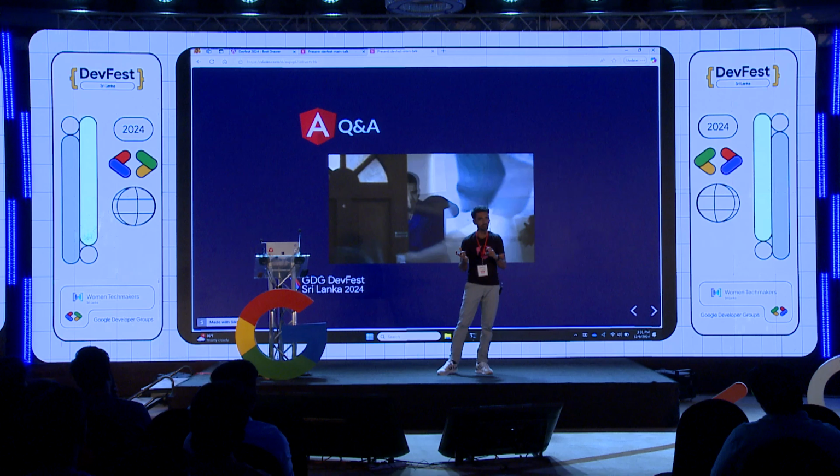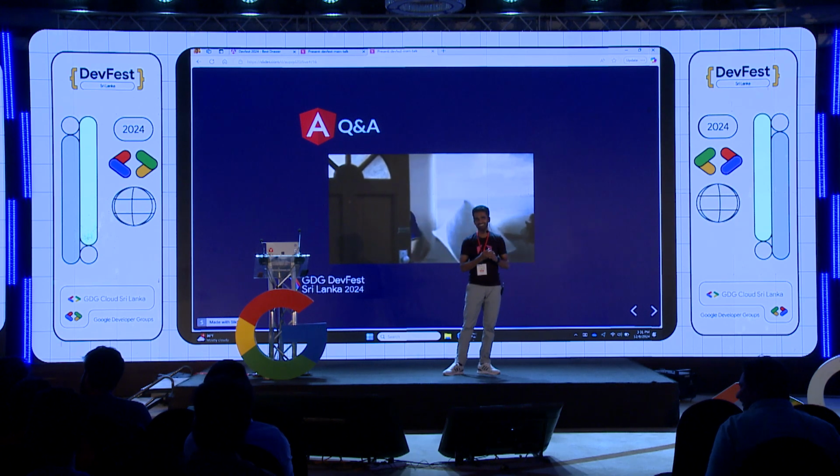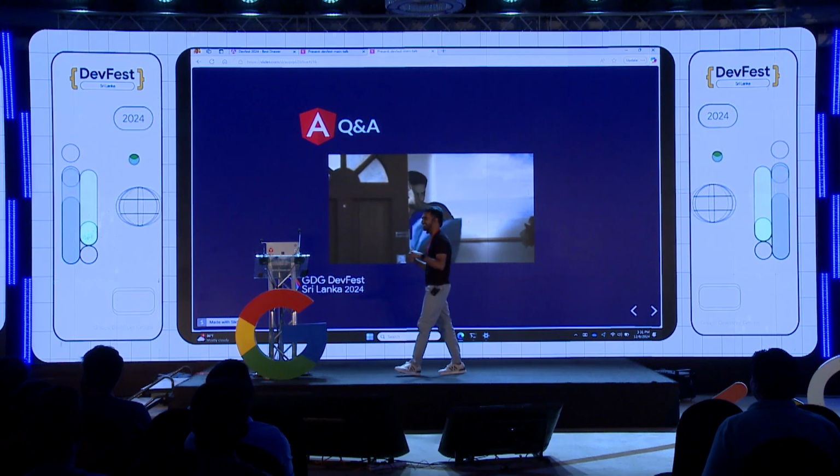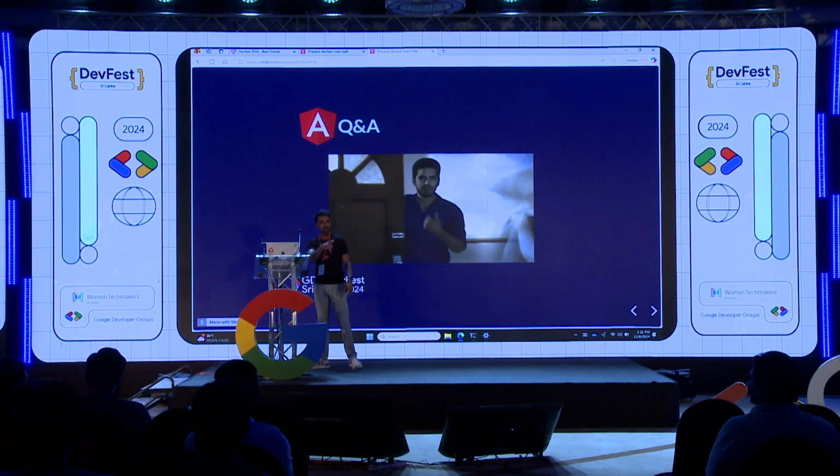Yeah, the question is, is there any way to integrate material into Angular, right? So the question is about, is there a way to integrate Angular material animation to Angular application? Can you pass the mic? I thought the question would be simple. Any other questions? Yeah, go ahead.